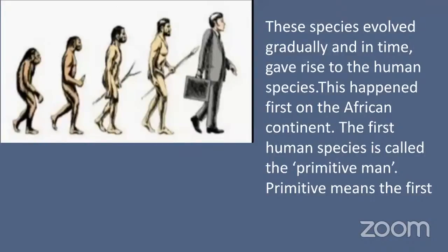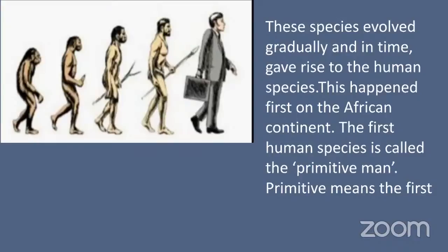This happened first on the African continent. The first human species is called primitive man. Primitive means the first. See, this way the humans evolved very gradually. Gradually means very slowly. And in time, they gave rise to the human species.